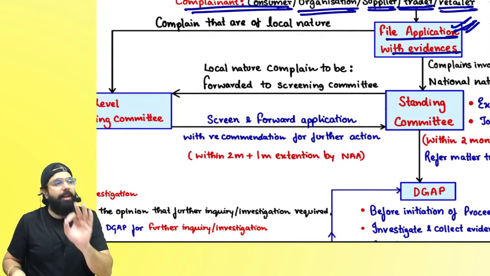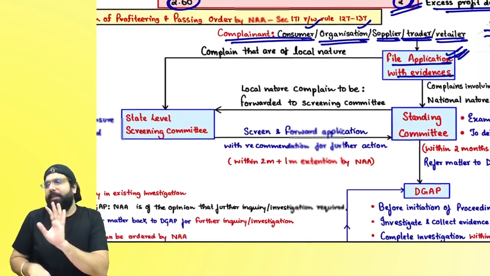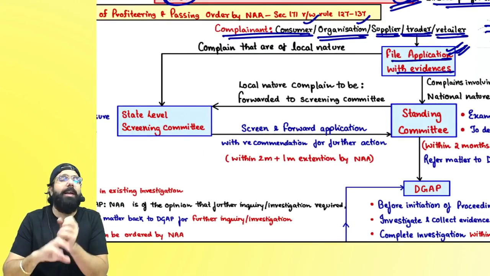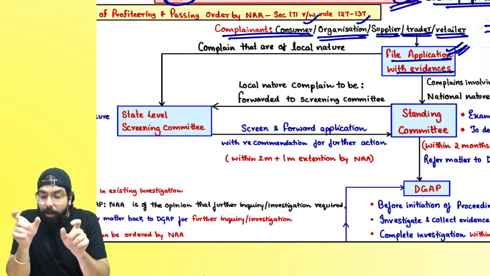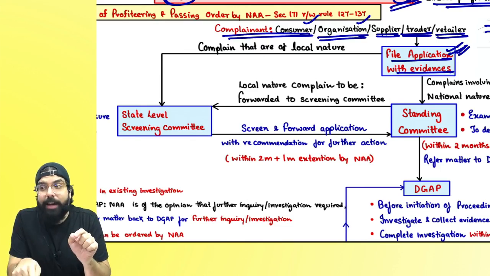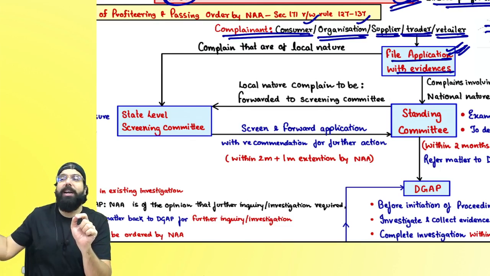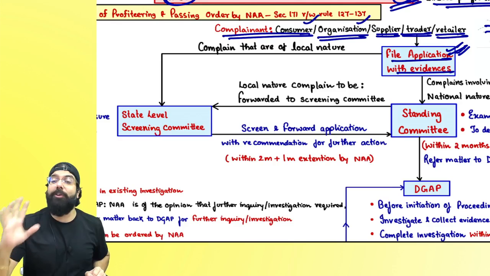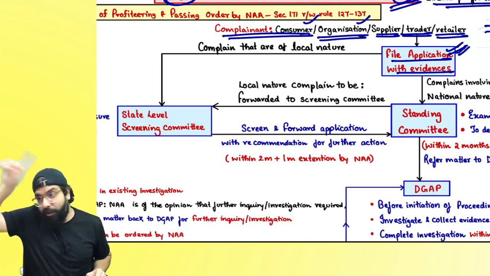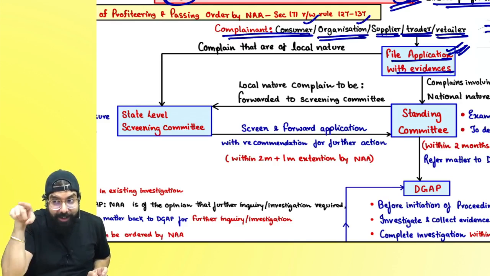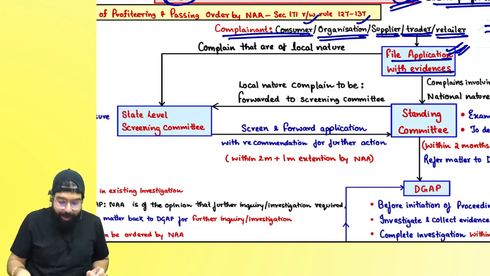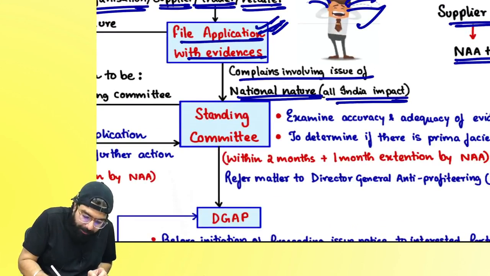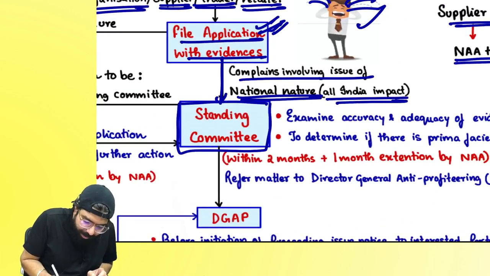Remember one thing, there is one standing committee and one state level screening committee. If your problem is a state problem, then first you have to go to the state level screening committee. If your problem is a national problem, for example McDonald's, which has restaurants across India, that is a national impact problem. If a complaint involves an issue of national nature, all India impact, then go directly to the standing committee.